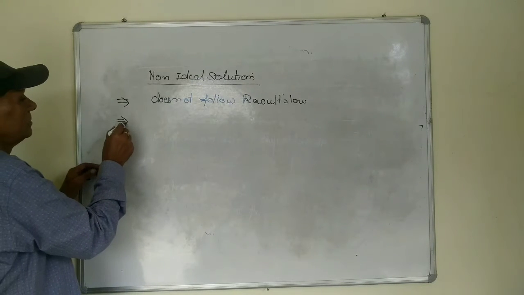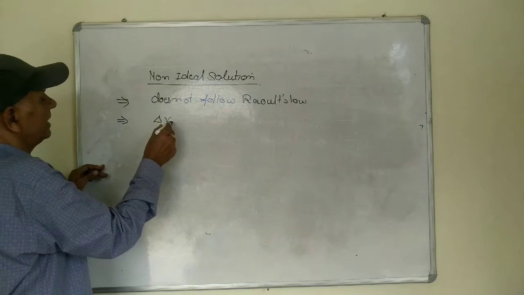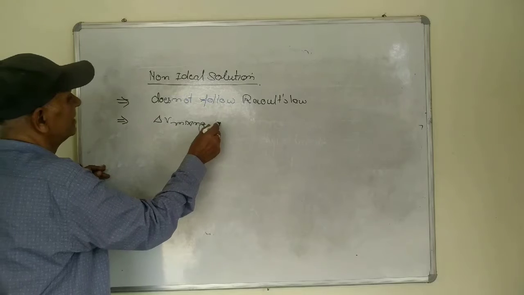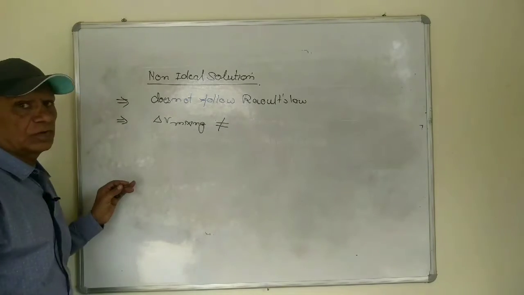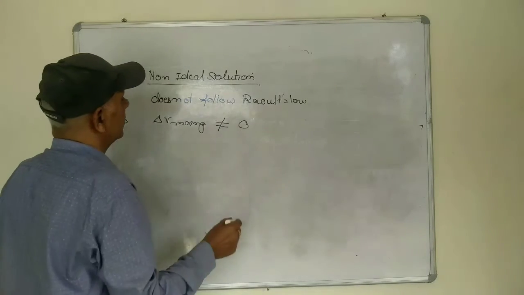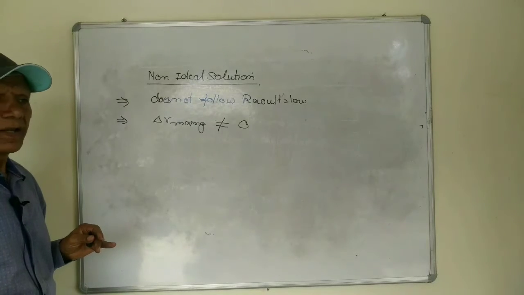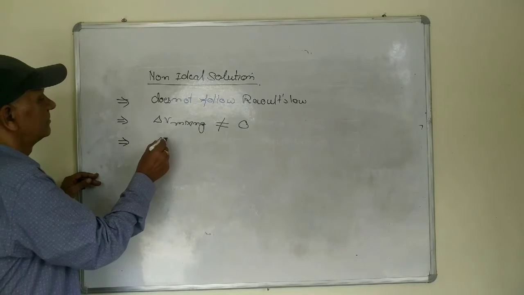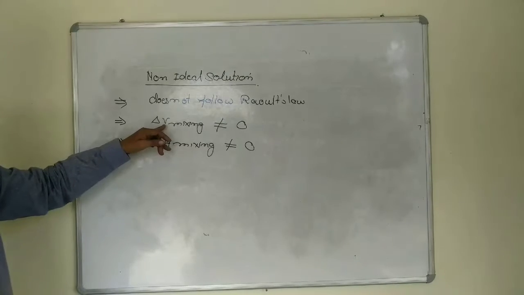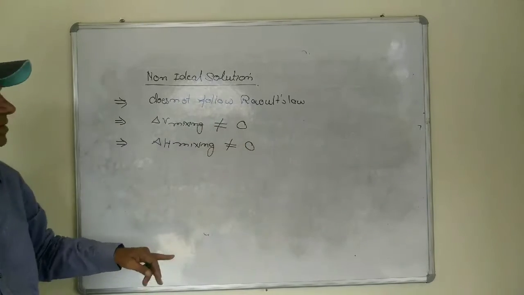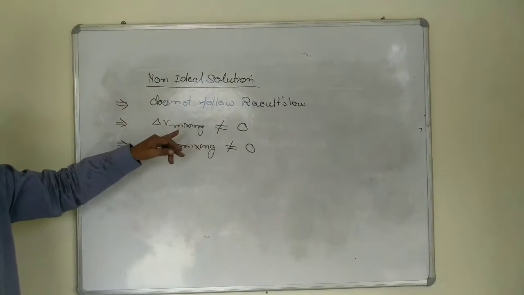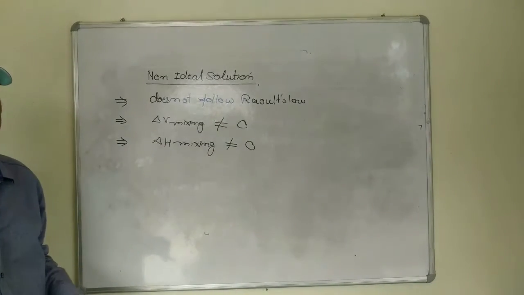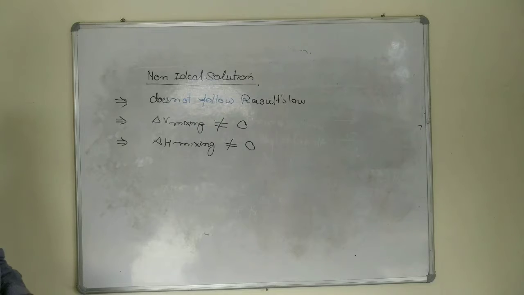And the solution where the delta V mixing is not equal to 0, then such solution is also the non-ideal solution. Similarly, where the delta H mixing is not equal to 0, either greater or lesser, such solutions are non-ideal solutions.